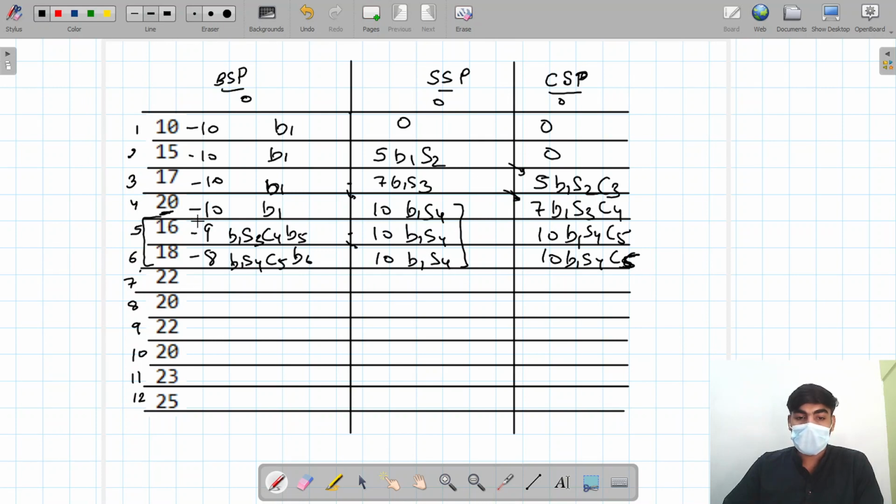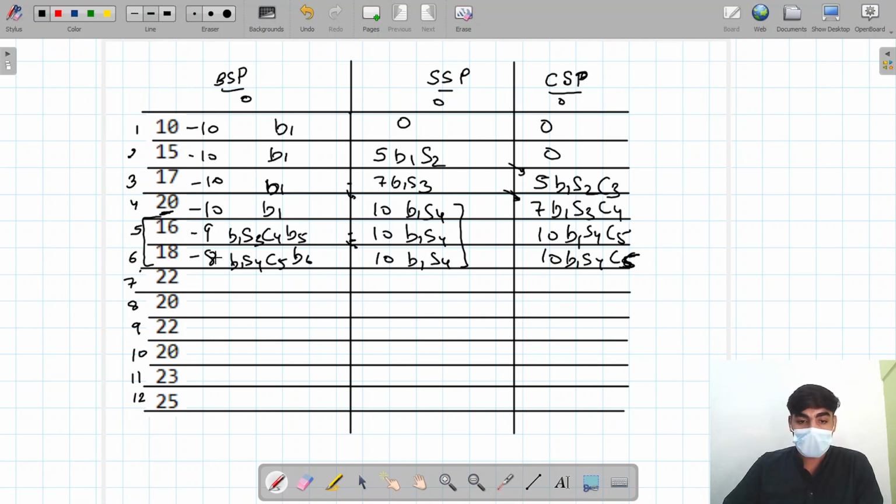So which one is better? The new one. So we are buying today, not taking the older as it is. See here, if we sell today, we get 6 rupee profit, and the older profit coming from the previous transaction is 10 rupees. So which one is better, 10 rupee or 6 rupees? 10, so we take it as it is.